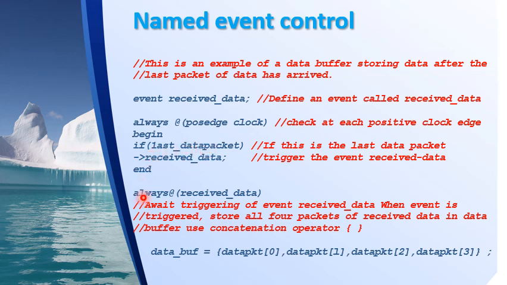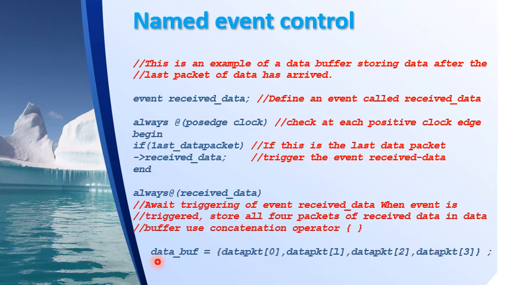Now I have one more always block in which I am checking whether an event has occurred on received_data. Received_data is nothing but my named event, right? So I am checking whether there is an event occurring on received_data. The execution of this block will only be triggered if there is an event occurring on received_data. So what happens if it is true? I am concatenating the different data packets, that is data packet 0, 1, 2, 3, into a data buffer.